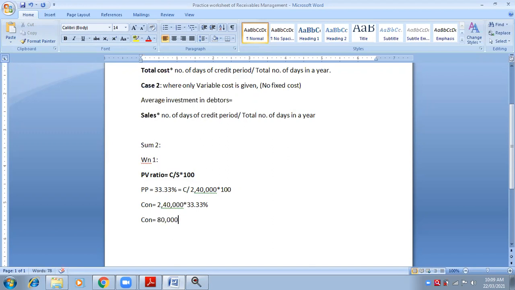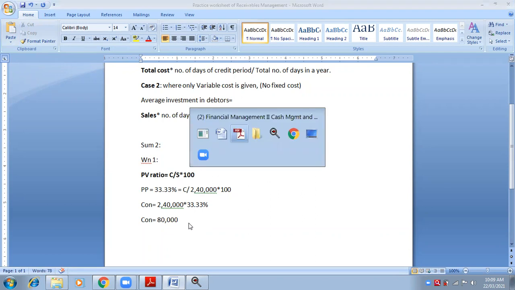If you add some rupees, like 1 rupee, it will give you 80,000 rupees. Make it round figure, no? 79,999 means what? 80,000. Yes, make it round figure. It is because 33.3333 is recurring, no? So therefore 79,999 is the answer. So you have to round figure it, 80,000. So contribution you have got 80,000, no?